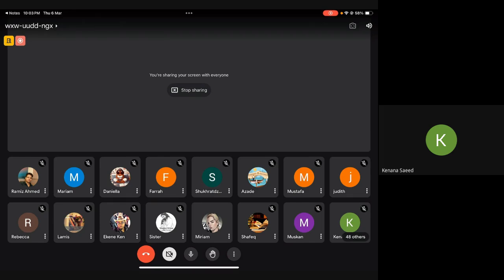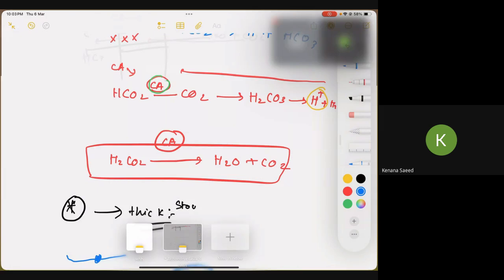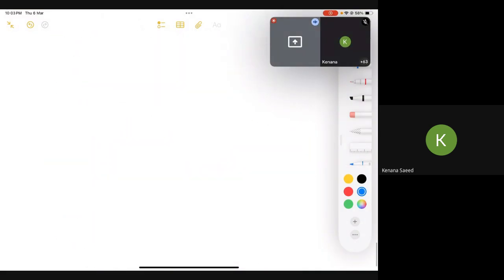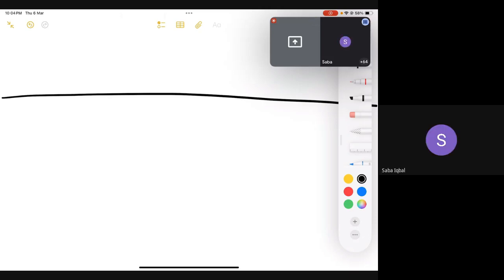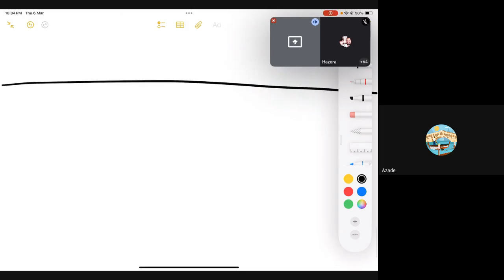So let's discuss our next pathology, that is osteomalacia and Rickets. Are you guys able to understand? So the next pathology which we are going to discuss is Rickets and osteomalacia, right?